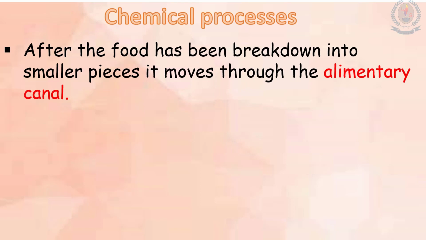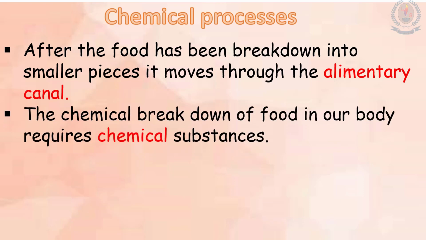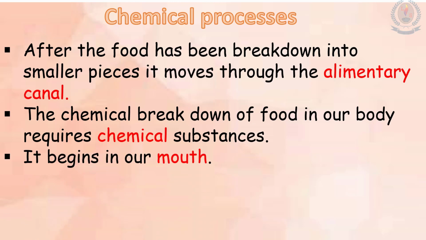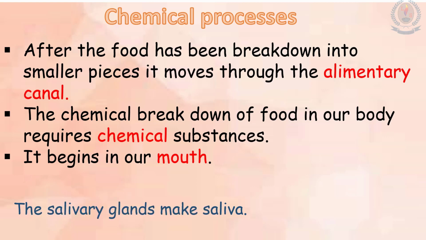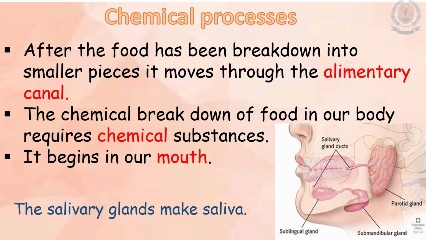Chemical processes. After the food has been broken down into smaller pieces, it moves through the alimentary canal. The chemical breakdown of food in our body requires chemical substances. It begins in our mouth. The salivary glands make saliva. The saliva contains chemical substances that can help to break down food. Children, now you can see salivary glands.